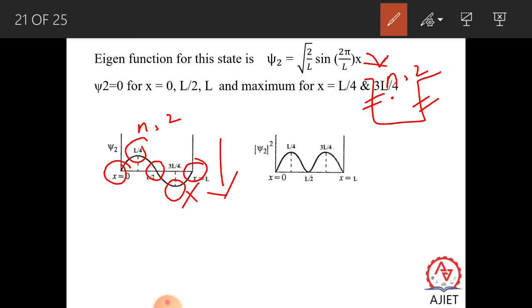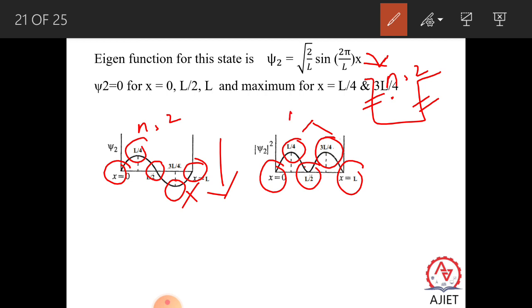But 3L by 4 is down the well, where no electrons can be present beyond this region. That's why we told at the beginning itself that the ψ wave function does not have any physical significance. The physical significance comes only when we multiply the wave function with its complex conjugate and calculate its probability density. Then you can see that the electron is absent at x equal to 0, at x equal to L by 2, and at x equal to L, but present in the region of L by 4 and 3L by 4.